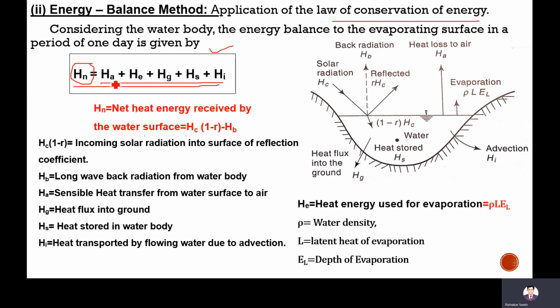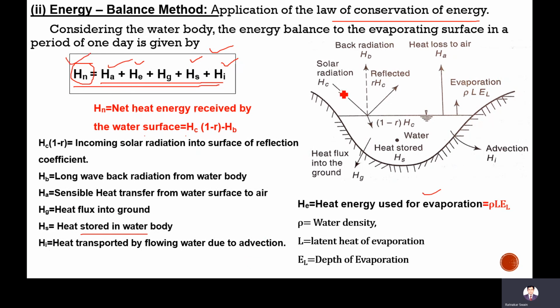First, Ha is the sensible heat transfer from the water surface to air. He is the heat transfer used for evaporation. Hg is the heat influx into the ground. Hs is the heat stored in the water body. Hi is the heat transferred by flowing water, by advection. So first we have to understand this Hn.